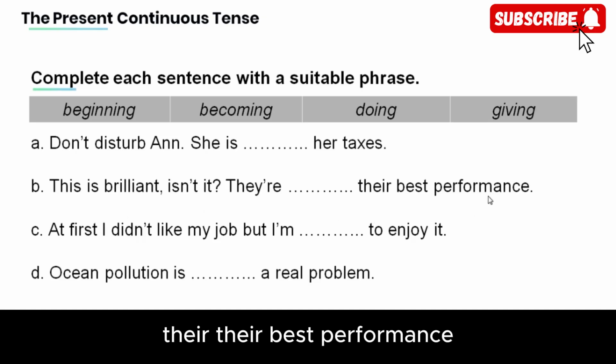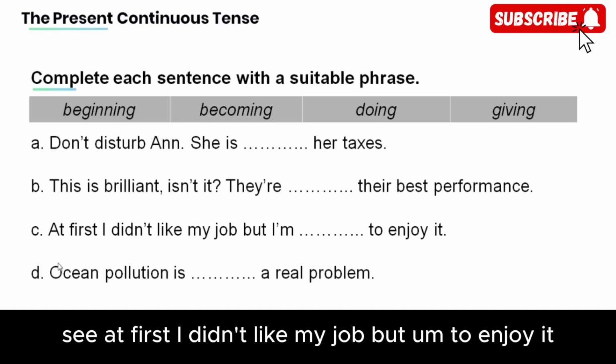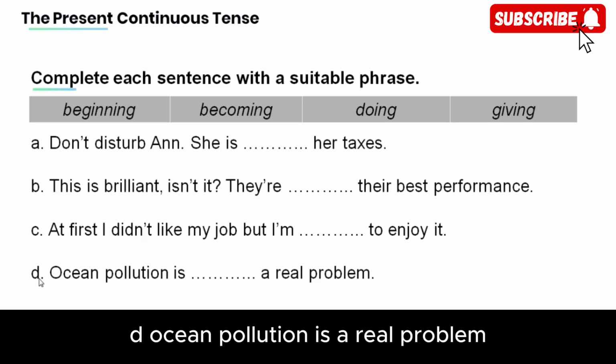(Blank) their best performance. C. At first, I didn't like my job, but (blank) to enjoy it. D. Ocean pollution is (blank) a real problem.